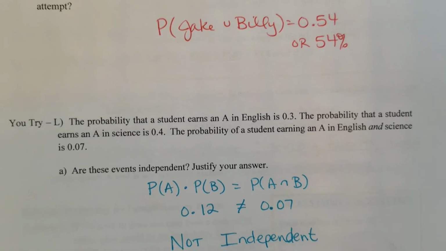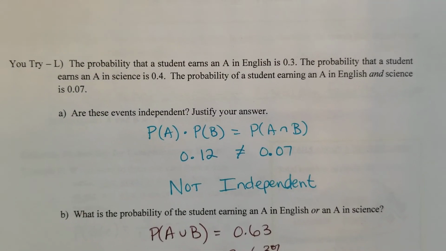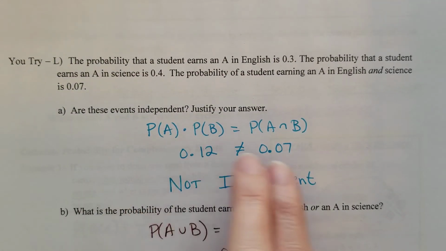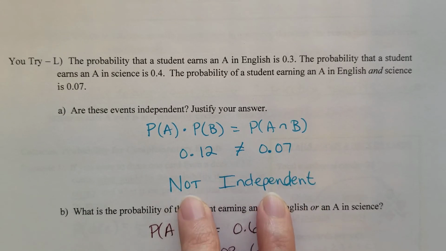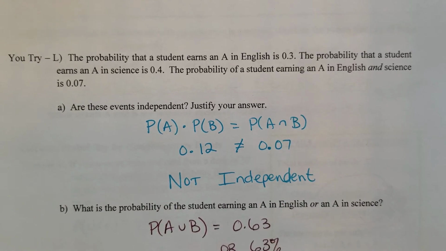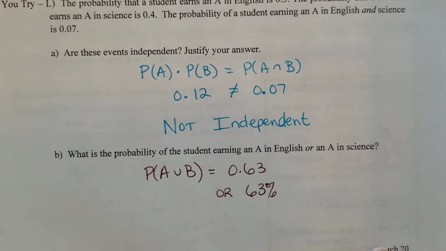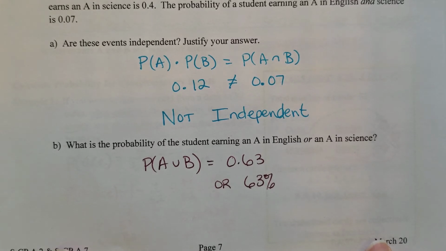In example L, when we use our independence rule, A times B equals A and B, these two numbers are not the same, and therefore these are not independent events. There is some relationship between English grades and science grades. And finally, the probability of getting an A in English or in science is about 63%.